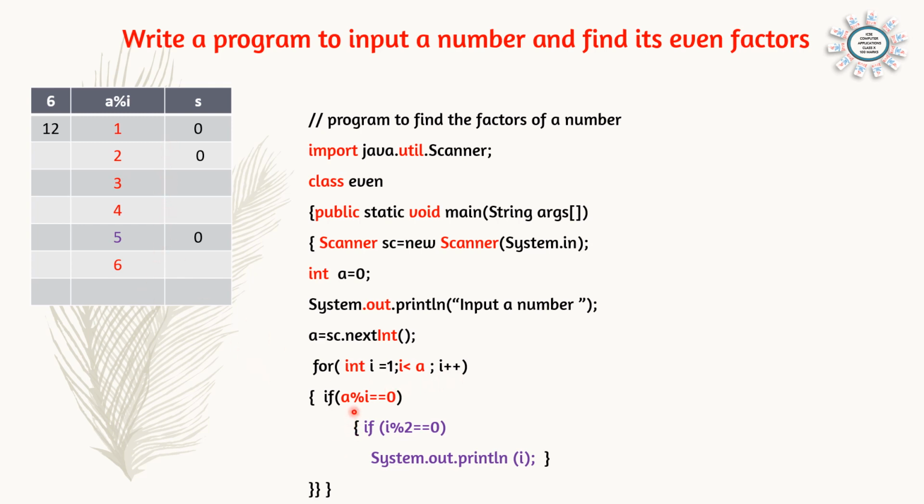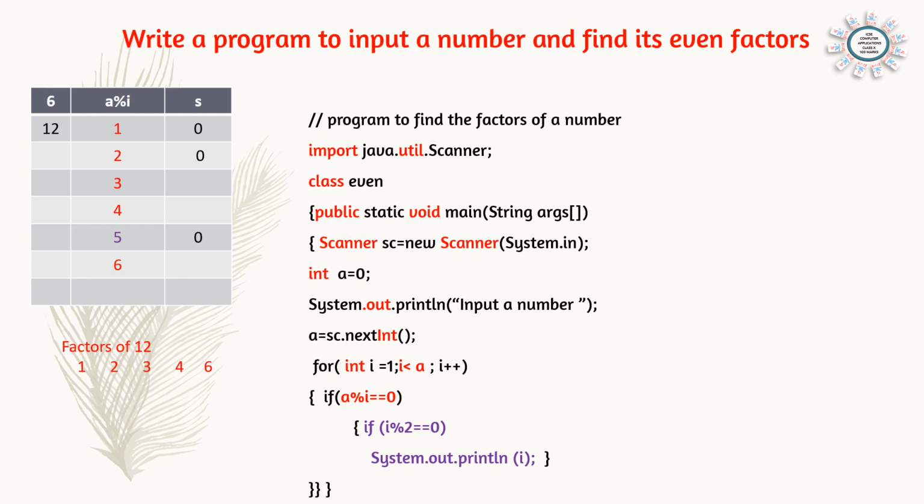And now if a modulus i is equal to 0. First of all, we can see what the factors are. So i is going from 1 to 11. Out of this, 12 divided by 1, the remainder is 0. That means 1 is a factor. 12 divided by 2, again the remainder is 0, so 2 is a factor. 12 divided by 3, remainder is 0. 12 divided by 4, remainder is 0. 12 divided by 6, remainder is 0. So the factors of 12 are 1, 2, 3, 4 and 6.